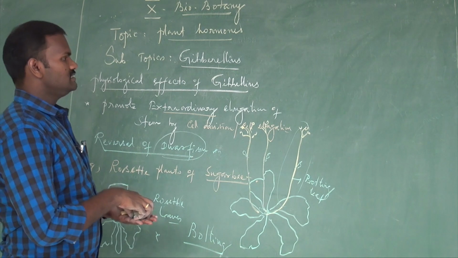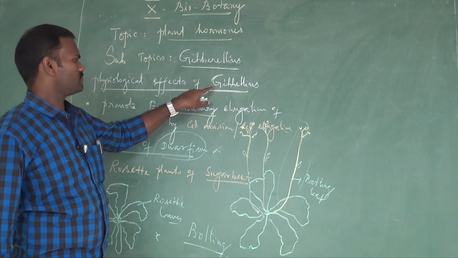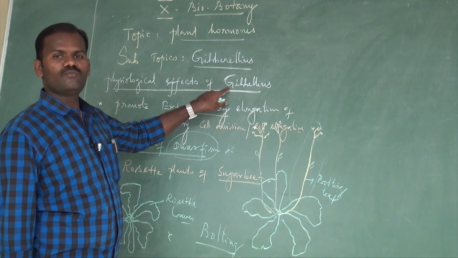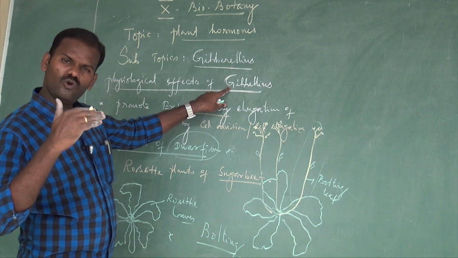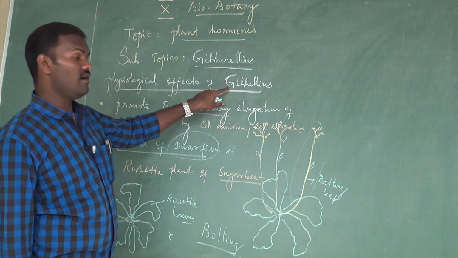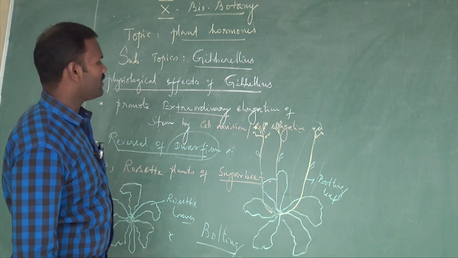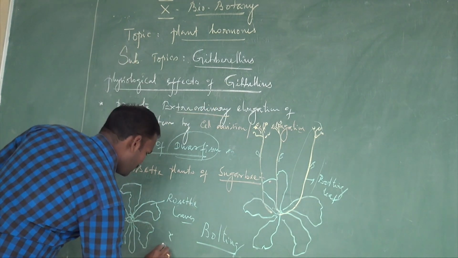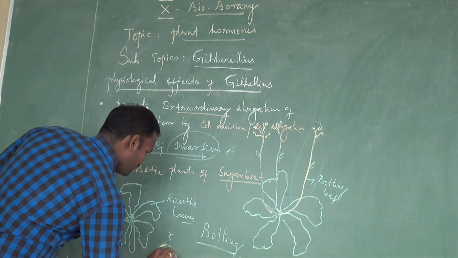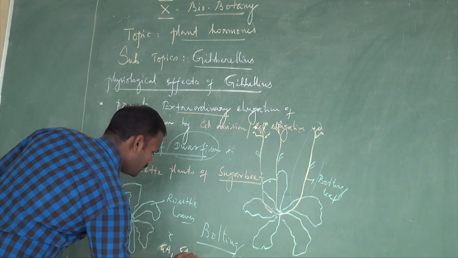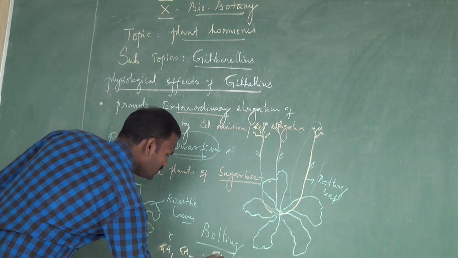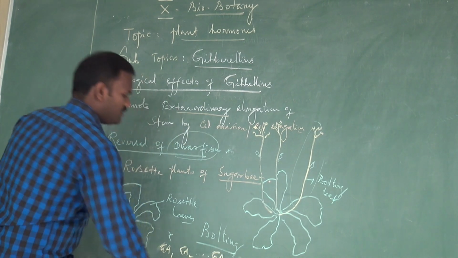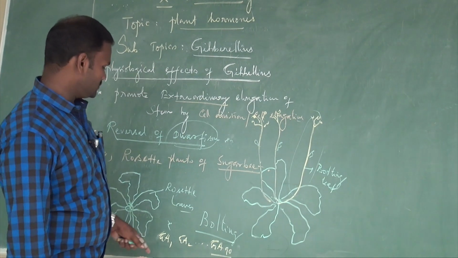See, gibberellic acids are phytohormones abundantly found in all groups of plants. So far, 90 different types of gibberellic acids have been identified, for example GA1, GA2, likewise up to GA90.